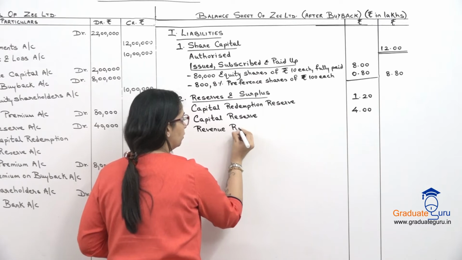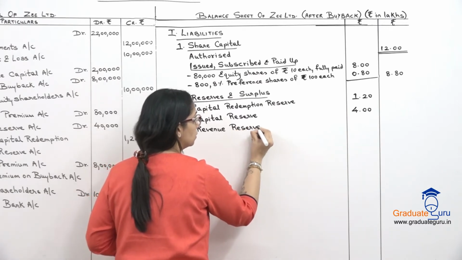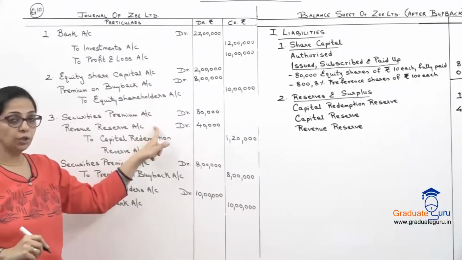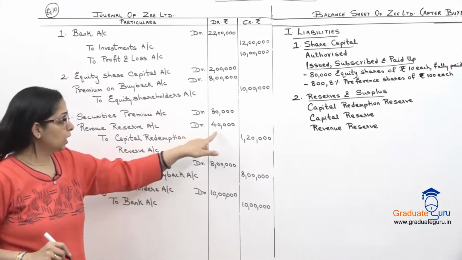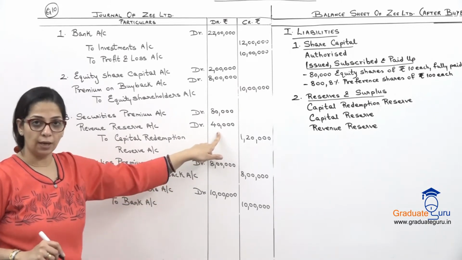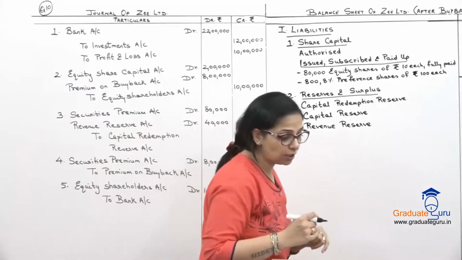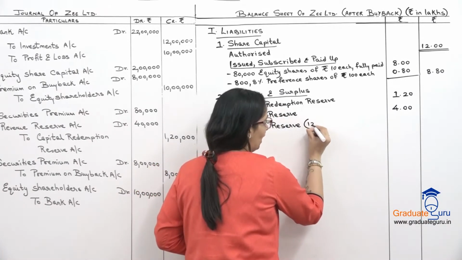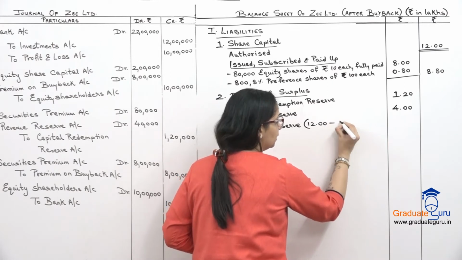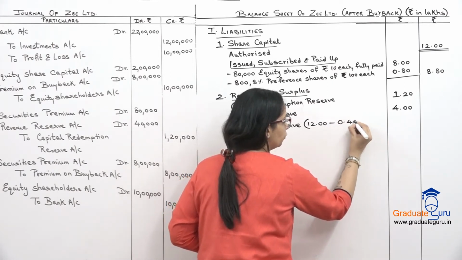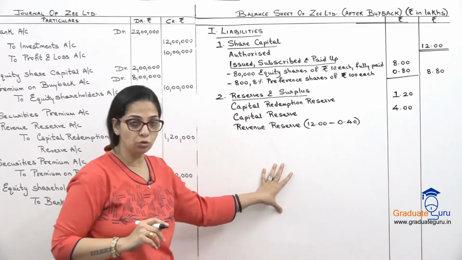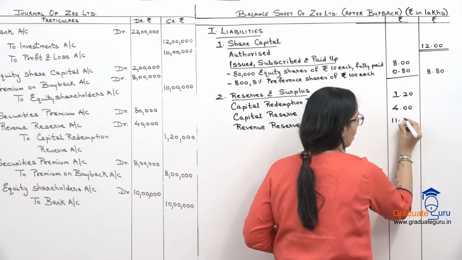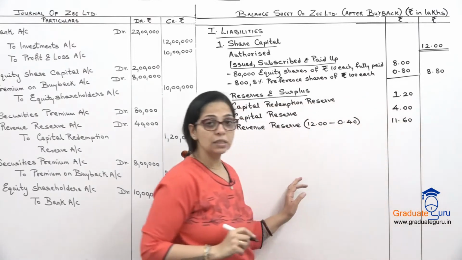Now revenue reserve again we have used for buyback. कहाँ पर use किया है हमने? When we transferred to our CRR. So 40,000 हमने use किया है. Revenue reserve balance sheet में कितना है? 12 lakhs. So 12 lakhs minus 0.40, that is 40,000 which we used. So 12 minus 0.4, I'll get 11,60,000, which I will write as 11.60.